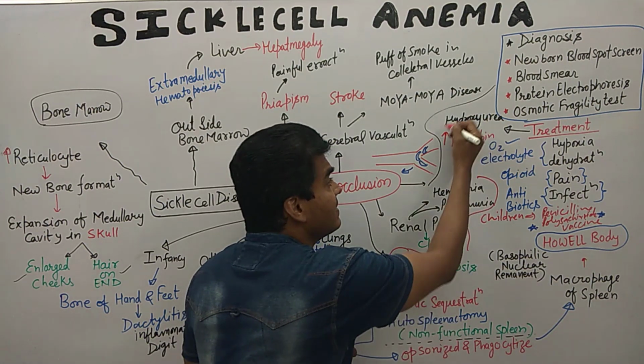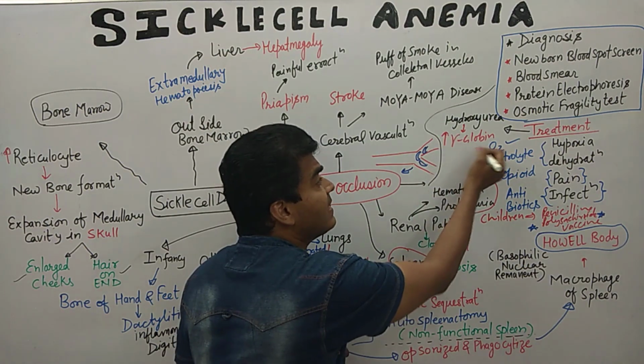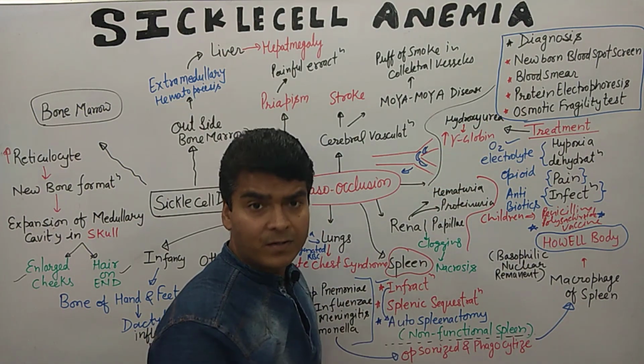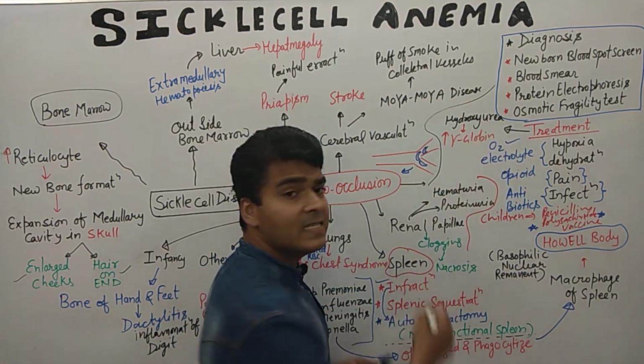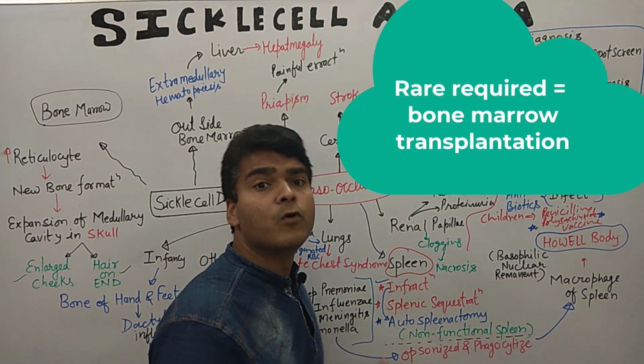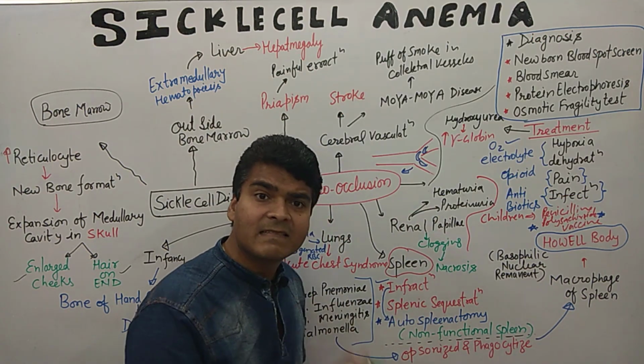Because the mutation is only in beta globin, if we increase gamma globin, it decreases the sickling process. That's why hydroxyurea is useful. And we rarely need bone marrow transplantation; it is a rare need in this case.